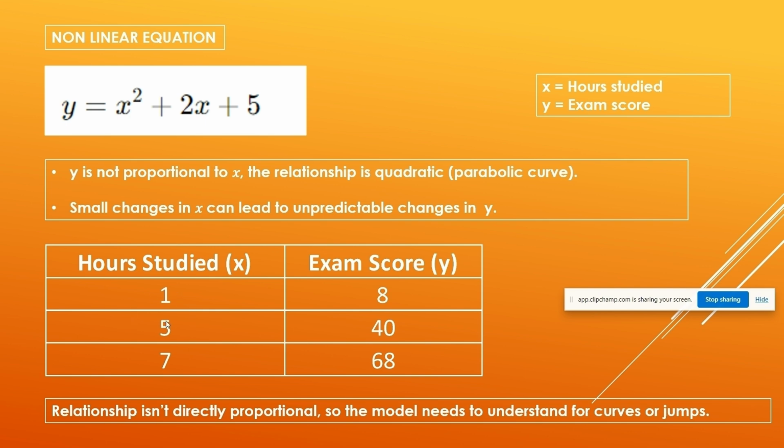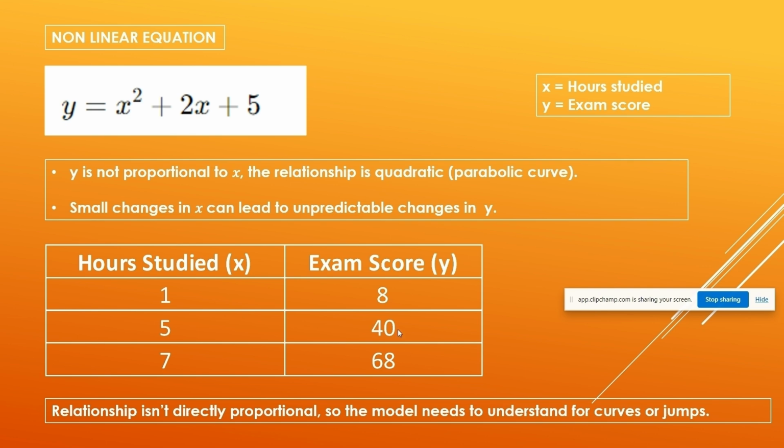And when it is 5 hours per week, see now, 5 square, 5 into 5 is 25, plus 5 into 2 is 10, and plus 5. So 25 plus 5 is 30, 30 plus 10 is 40. So see, at 5 hours per week the exam score is 40.